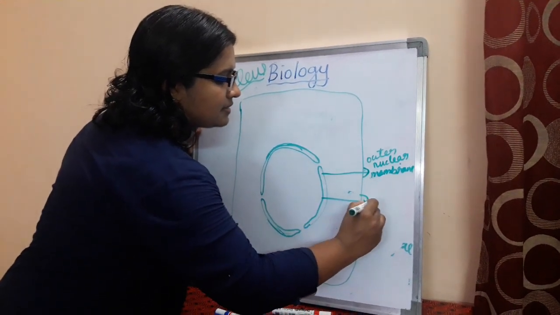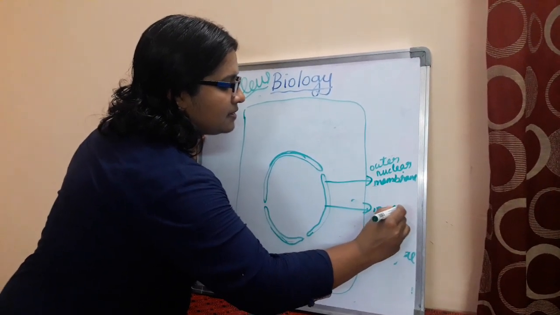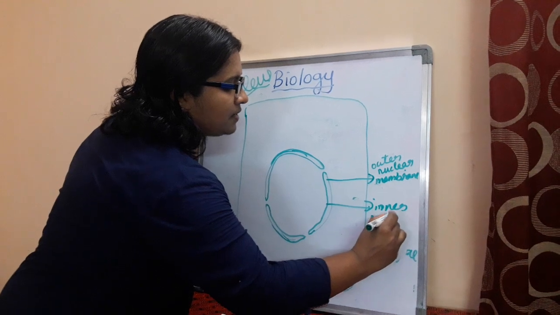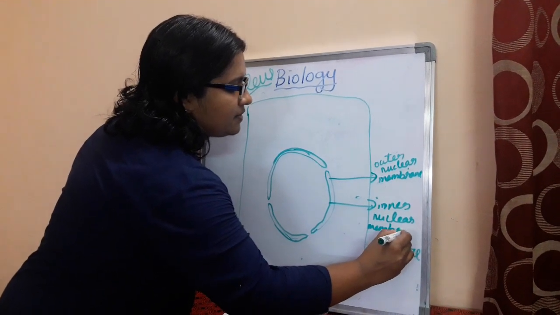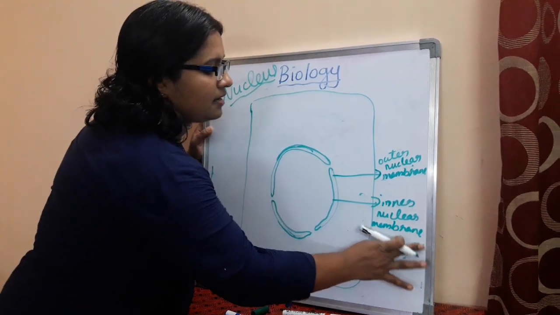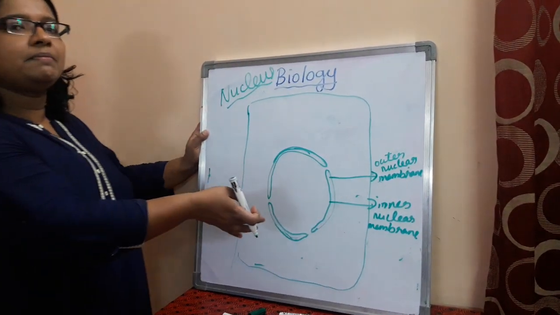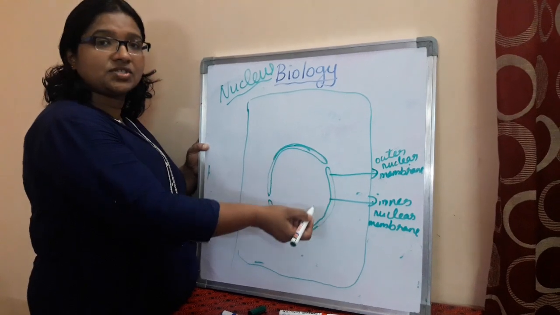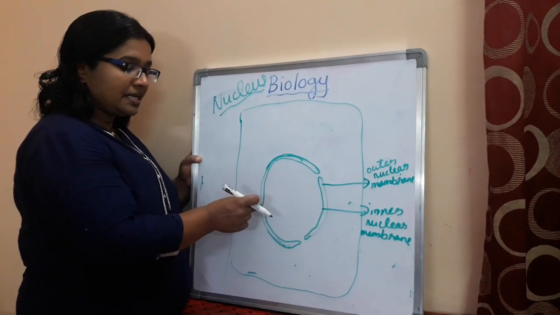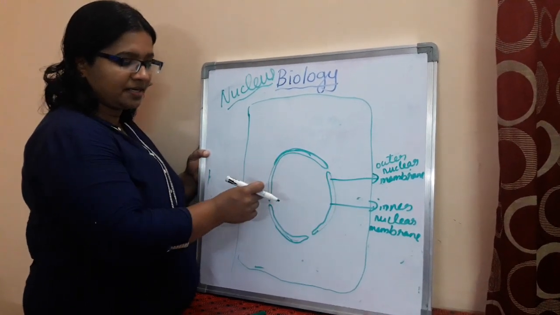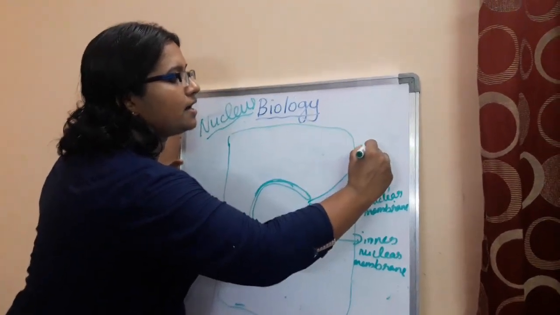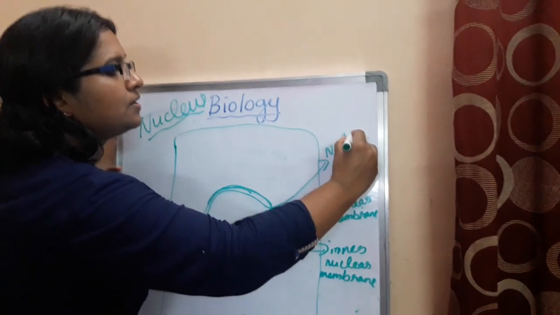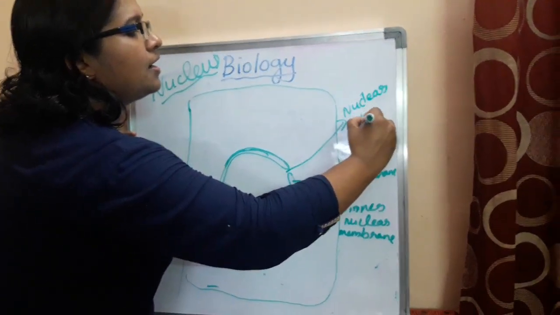And this is the inner nuclear membrane. Okay, and the outer and inner nuclear membrane are not continuous structures. You could see that here I left some gaps in between, and these are called pores. What is that? Nuclear pore.